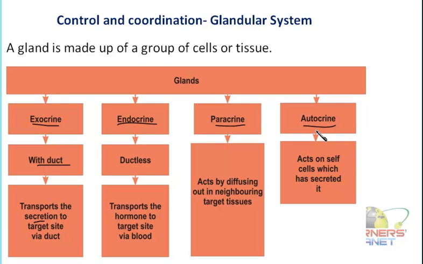Whereas the autocrine is the type of gland which acts on itself. That means the cell which is secreting these particular secretions is itself the target tissue for the secretion. And of course secretion is necessary because the receptor is located at a different site over the membrane or interiorly, so they have to be secreted accordingly. So this is how there is a broad classification of the glands, which helps in the process of control and coordination.